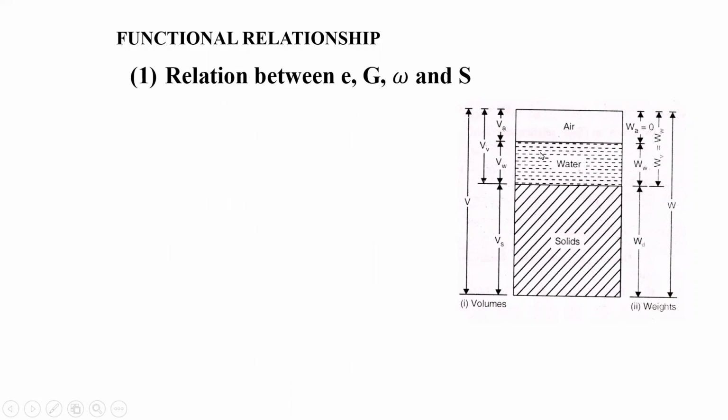We are explaining all the volumes, right? The total volume, volume of solids, volume of water, volume of air, and this total volume of void. Similarly, on the right hand side, we have the total weight of the soil sample, weight of dry solid, weight of water, weight of air, right? Because weight of air is 0, the weight of void will be equal to the weight of water. So how can we find out the relations?